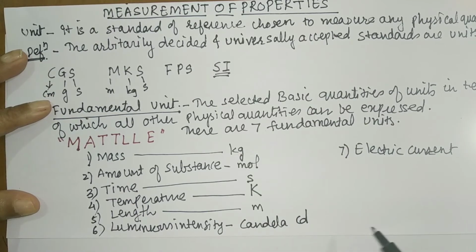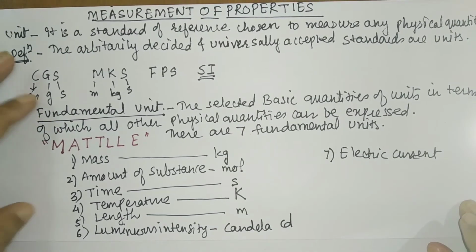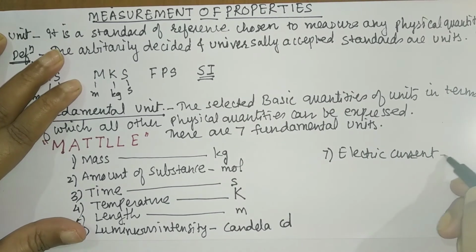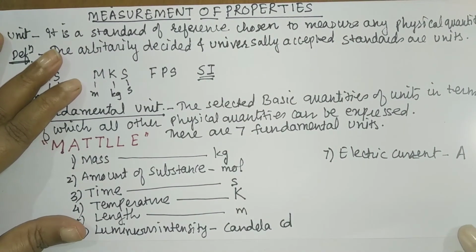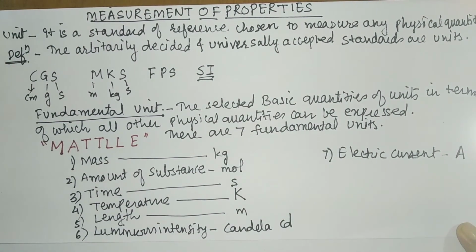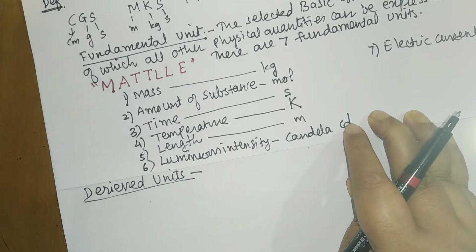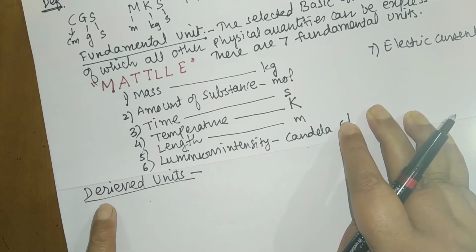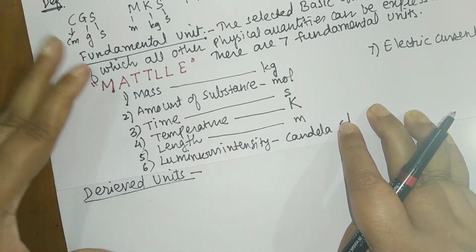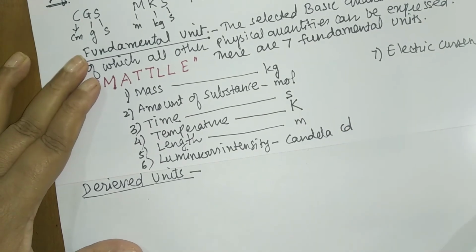Candela we write CD. And electric current we give this in ampere. So it should be A. So those are the 7 fundamental units. Now let us see the derived units. So what are derived, student? Derived means we obtain those units by taking help of the above 7 fundamental units.